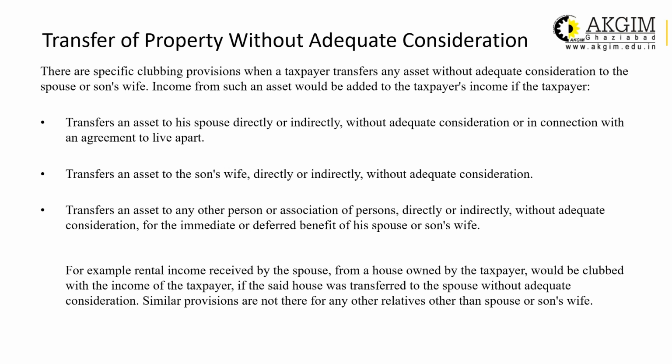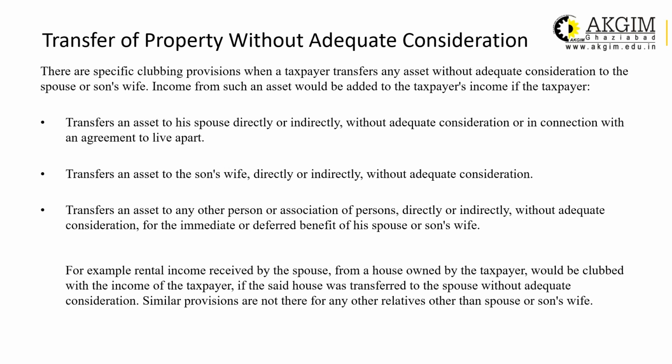For example, rental income received by the spouse from a house owned by the taxpayer would be clubbed with the income of the taxpayer if the said house was transferred to the spouse without adequate consideration. If the house is transferred because of a mutual separation agreement, then this provision is not applicable.